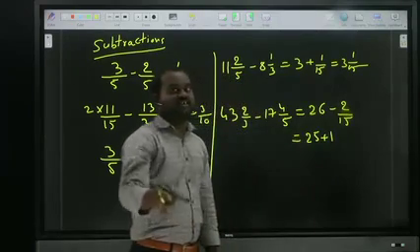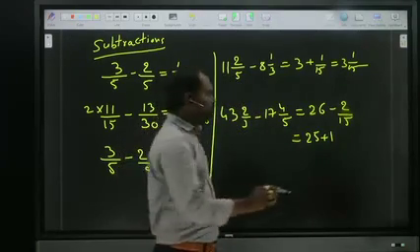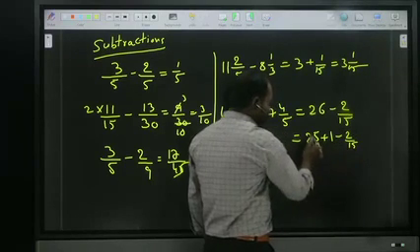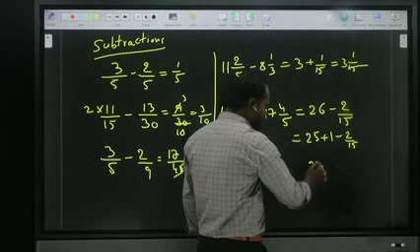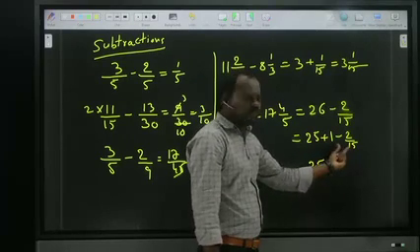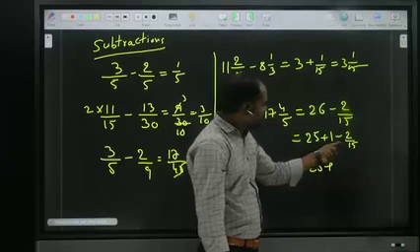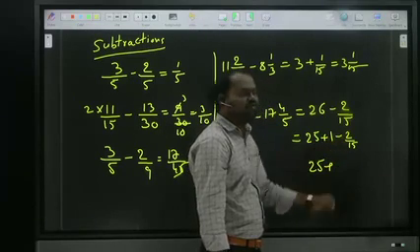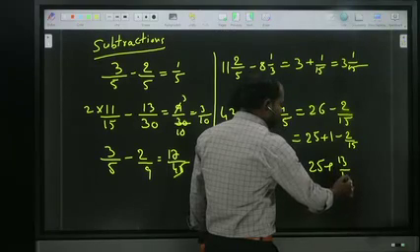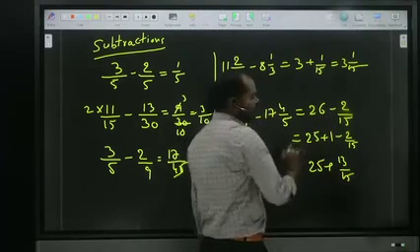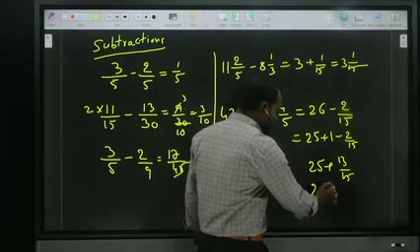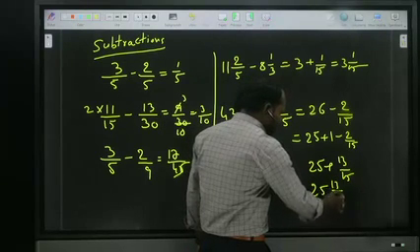Okay? 26, I'm writing 25 plus 1 minus 2 by 15. 25 as it is, plus subtract these two: 15 ones are 15 minus 2. 15 minus 2, nothing but how much? 13. 13 by 15. See, in the place of minus we got plus. Is it proper only? So what is the answer? 25 13 by 15.